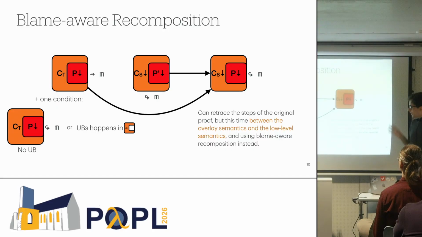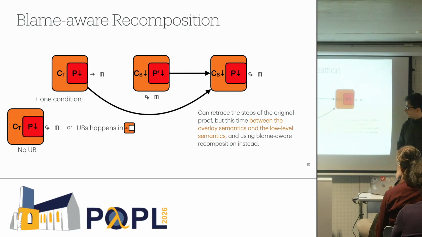So when you have this property, you can actually retrace the steps of the original proof steps, this time between the overlay semantics and the low-level semantics. And you can prove again the same criterion, and then by vertical composition, you can get it for the entire compilation chain.